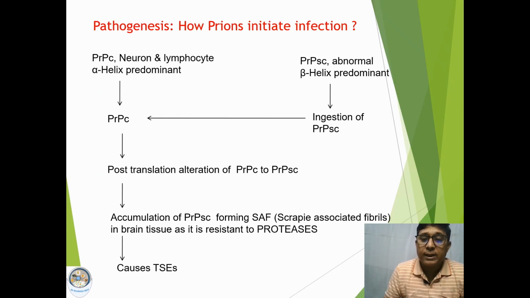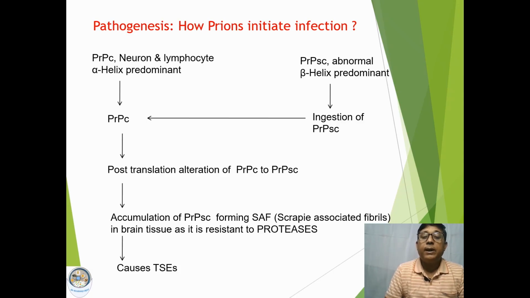Now coming to the pathogenesis, how prions cause disease. As we have already discussed, prions are normal cellular proteins. Structurally, the normal prion is mostly composed of the alpha helix structure. But when it gets converted to the bad form, the PrPSc, instead of alpha helix, the predominant conformation is the beta sheet type of conformation.